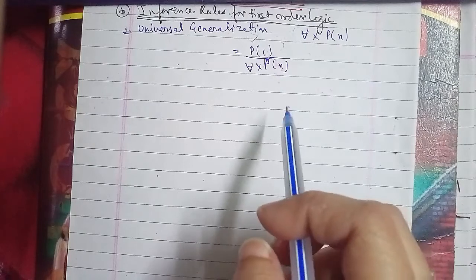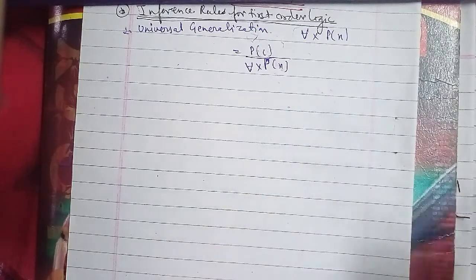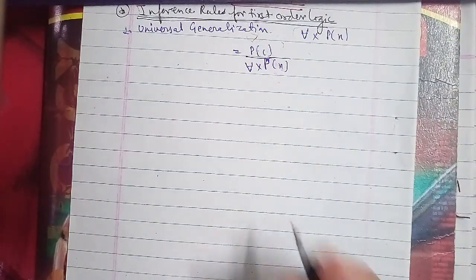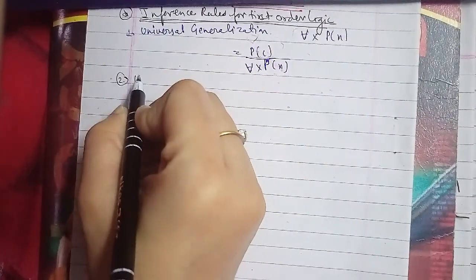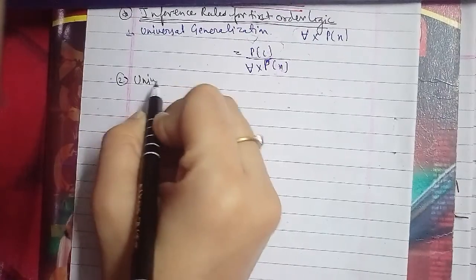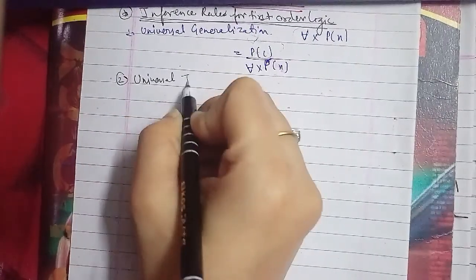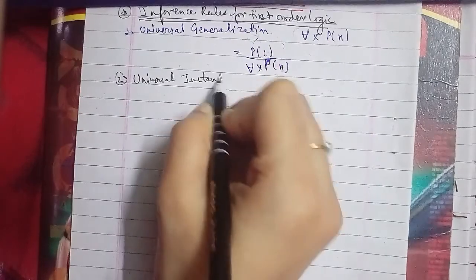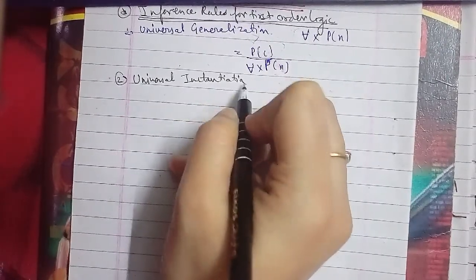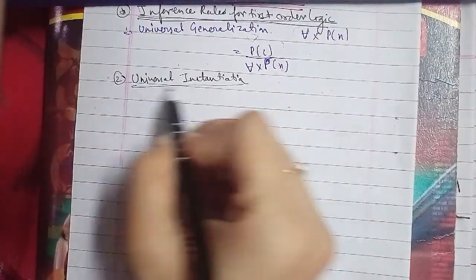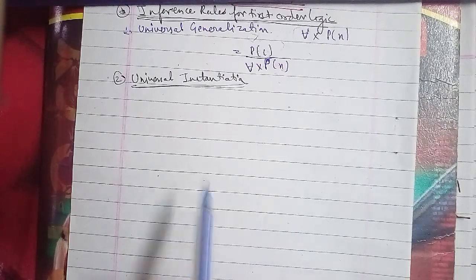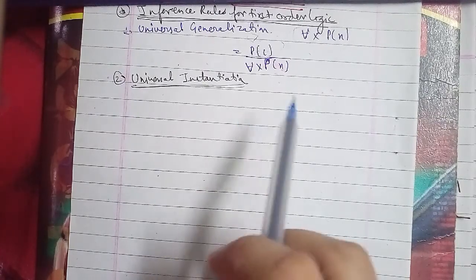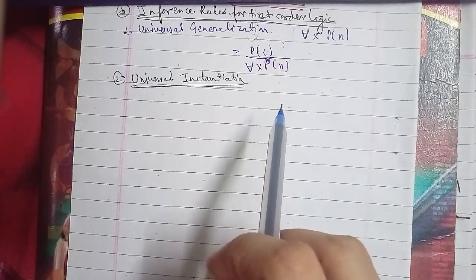Let's go ahead to discuss the second one, and that is universal instantiation. Universal instantiation, also called universal elimination or UI, is a valid inference rule and it can be applied multiple times to add new sentences. In universal instantiation or universal elimination, as per UI we